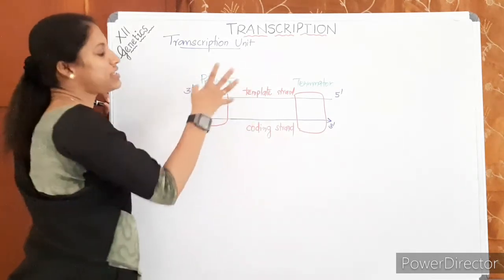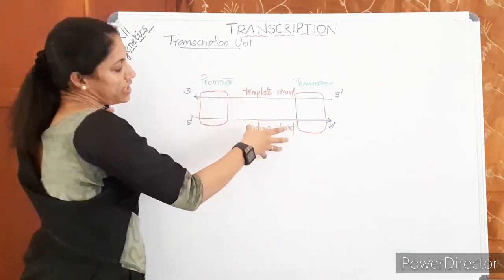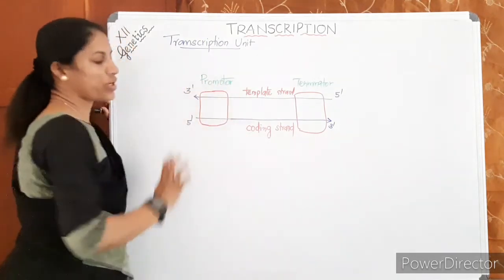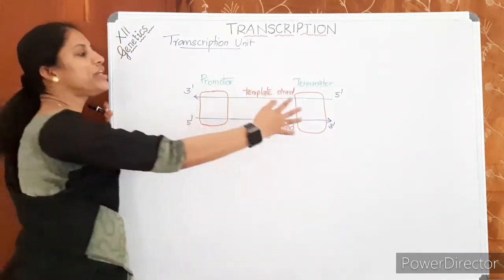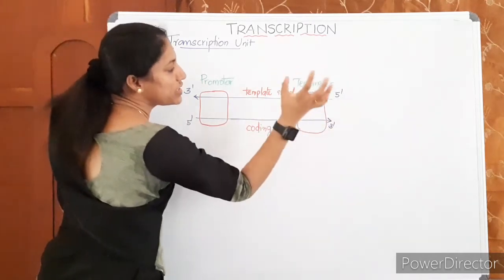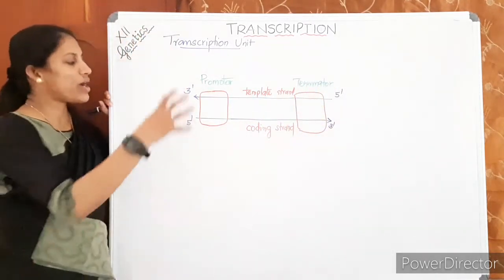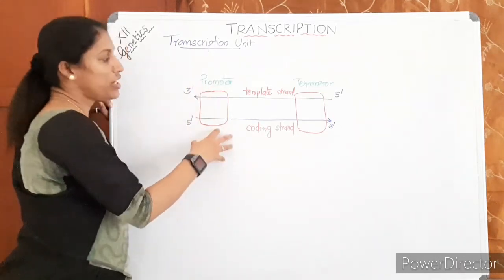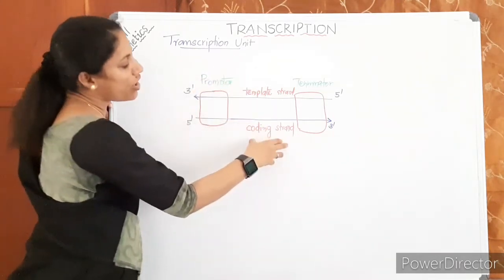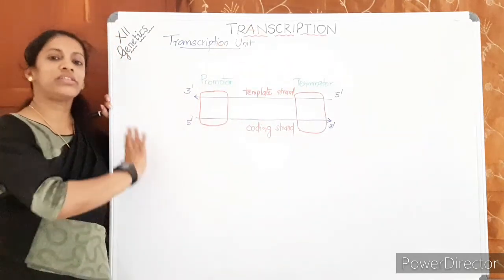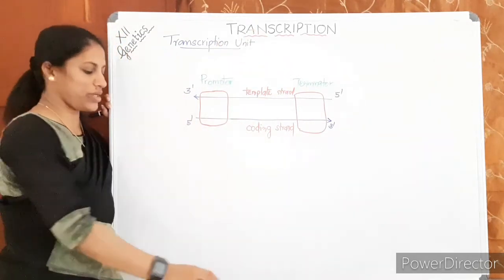Then listen here. Towards the 5' end, the promoter is located, and towards the 3' end, the terminator is located. So understand this very carefully. If the coding strand and template strand are given, you can write which is promoter and which is terminator.